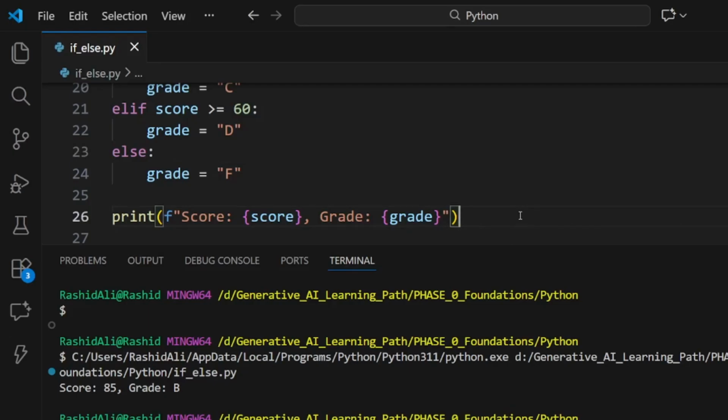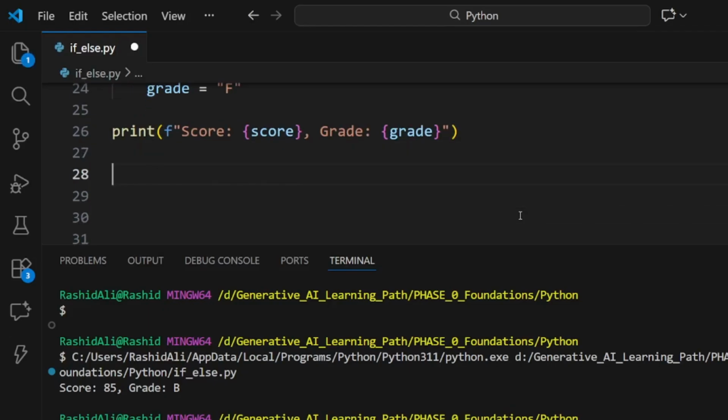Besides these, we have nested if, that is, decisions within decisions. If one condition becomes true and we want to check one more condition, which we have achieved with the logical operators, we can also use the nested if, like an if in the if. Let us look at an example so it becomes more clear, and let us take the previous example.